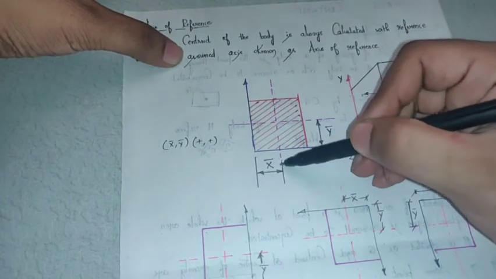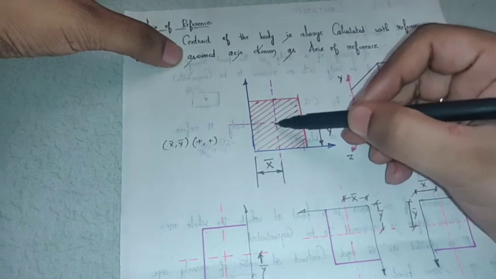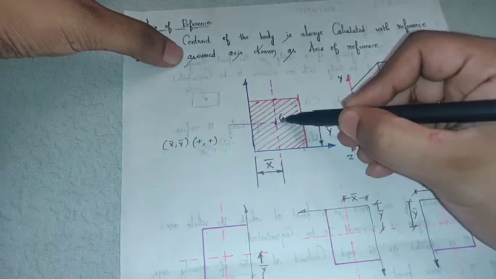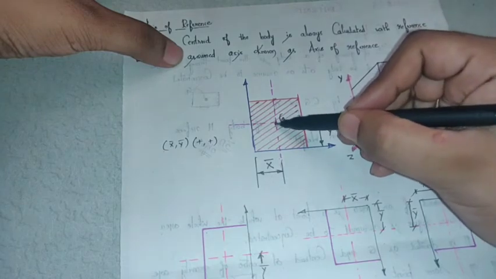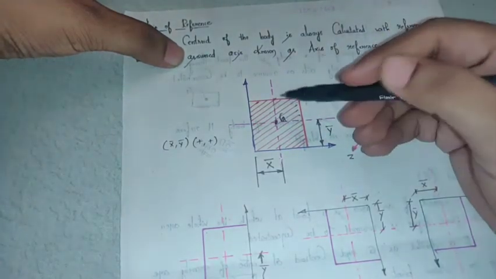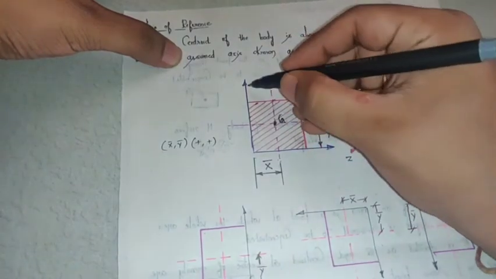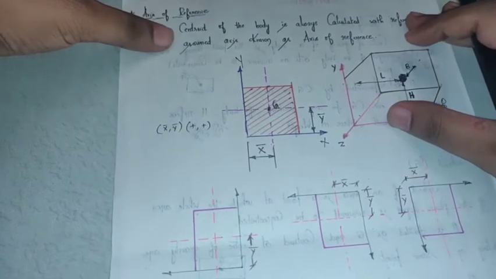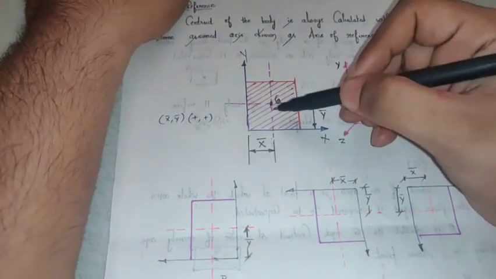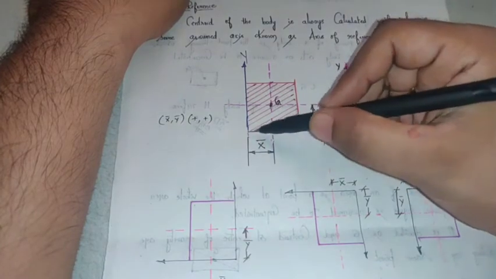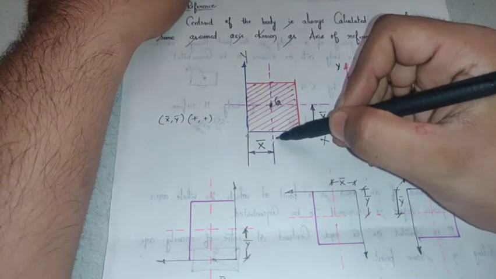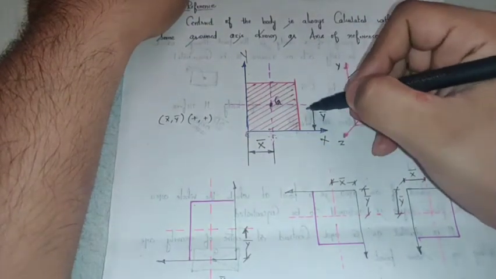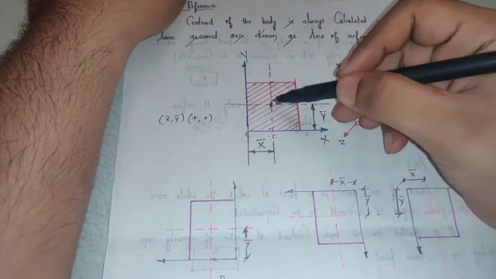It has its own x-axis and y-axis. From this point, which I'll call G, I need to locate the distance of this point from some reference axis. So this reference axis is this. I'll call this capital Y and this capital X. Whatever distance I measure from the y-axis is the horizontal distance. Whatever distance I measure from the x-axis is the vertical distance of the object.